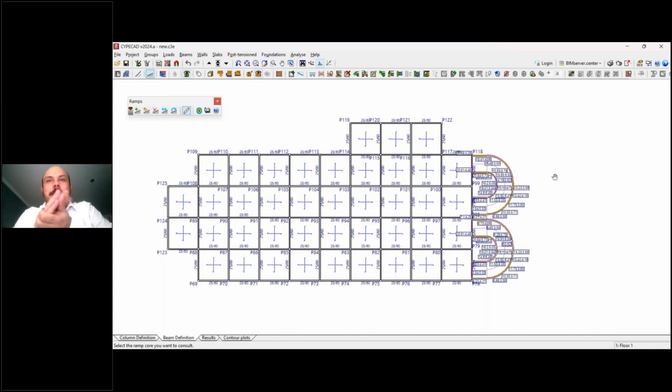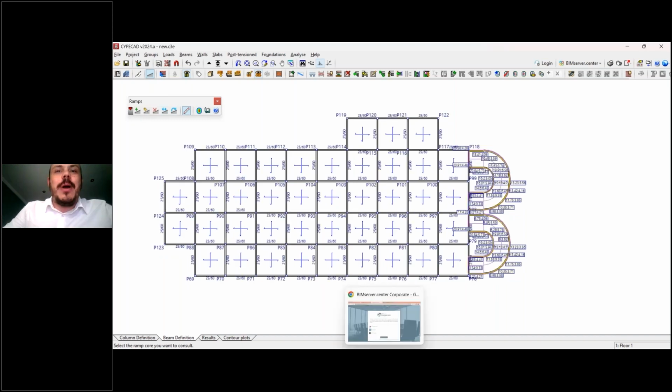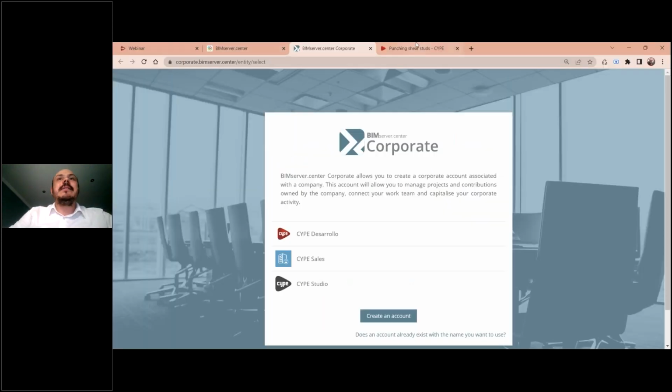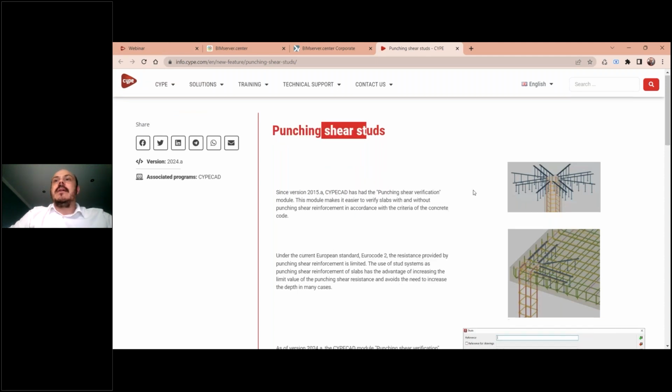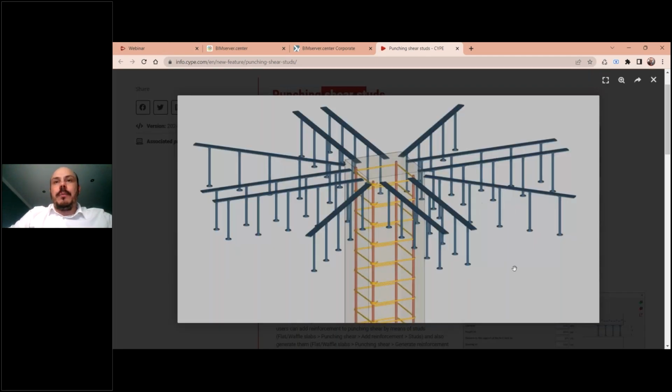So let's keep going. The next one is also related to CYPECAD. I will not show all the details of that, but let me show you what it is. So let me come back here to our list of new features, and we have this one here, the punching shear studs. These options are now also available in CYPECAD.